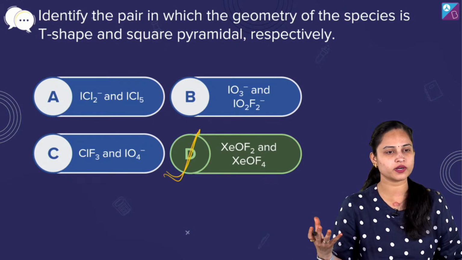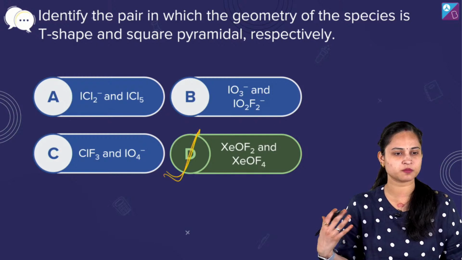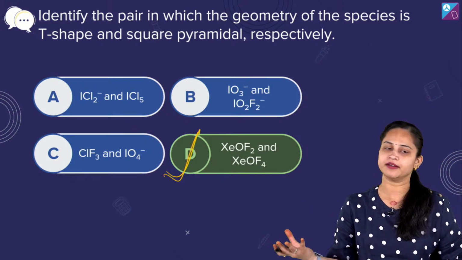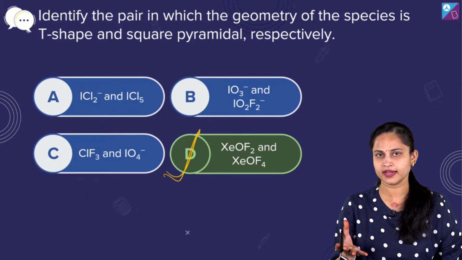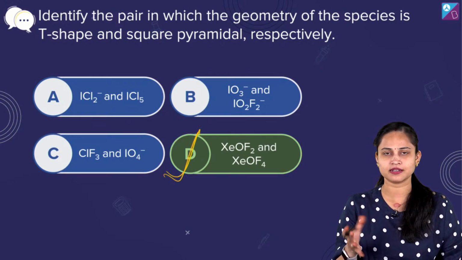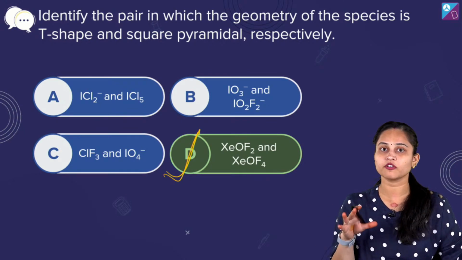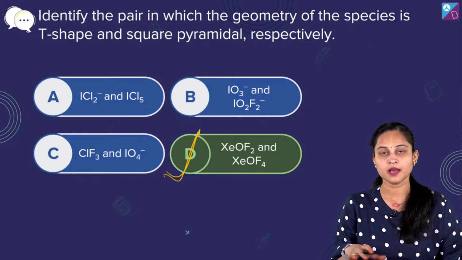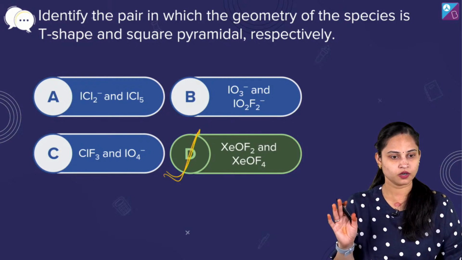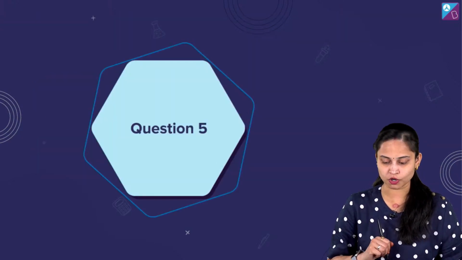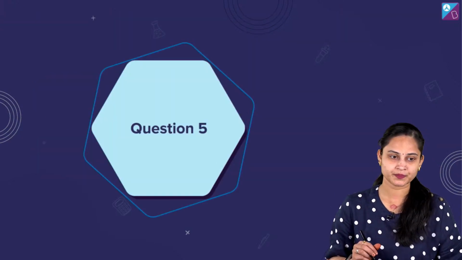So why are all of you telling me about sp3d, sp3d2? See, hybridization, I think you all know how to calculate through steric number, and steric number is basically half of what? The number of valence electrons of the central atom plus the number of monovalent atoms plus minus the charges. Okay, moving ahead and let's talk about question number 5 over here.